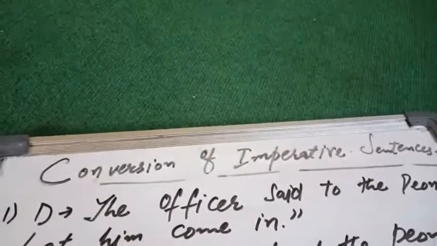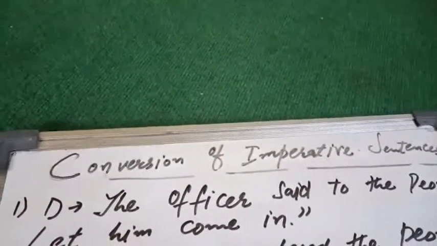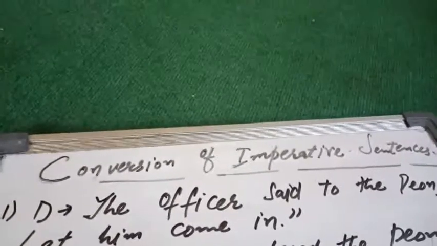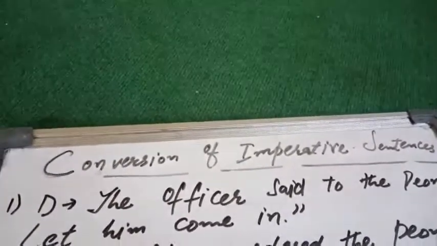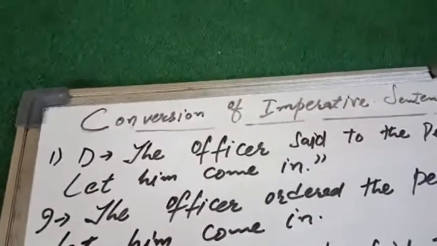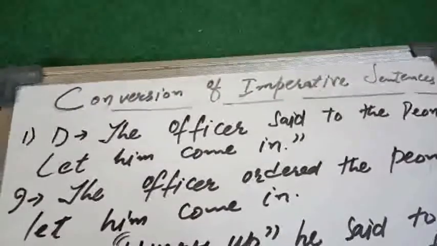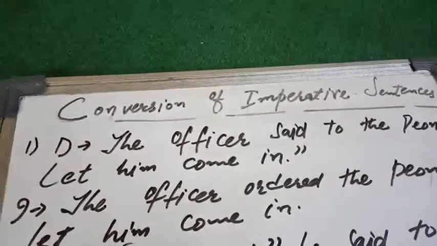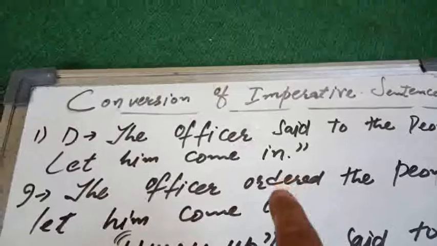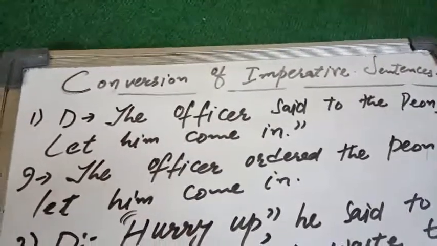Now earlier I told you that said to is changed into told, but here it is not the case because it's an imperative sentence. The officer is ordering his peon to let him come in. So in indirect it will come as: the officer ordered the peon to let him come in. Here said will change into ordered because the officer orders his peon to let that person come in, right? So you have to understand the sense of the sentence very well, beta.